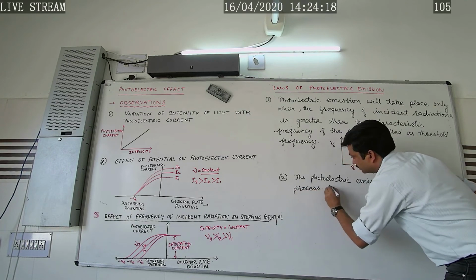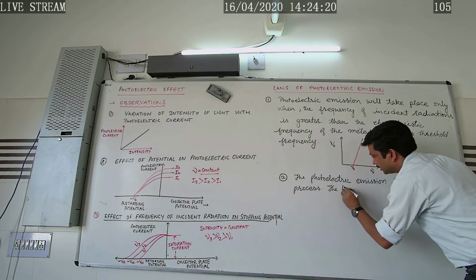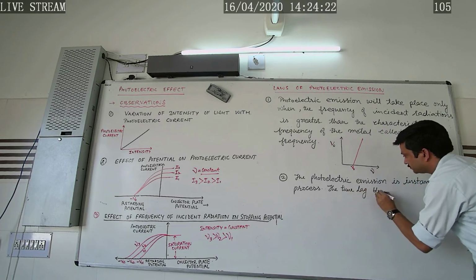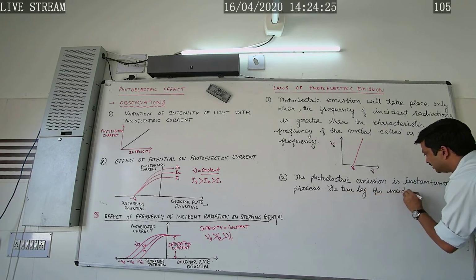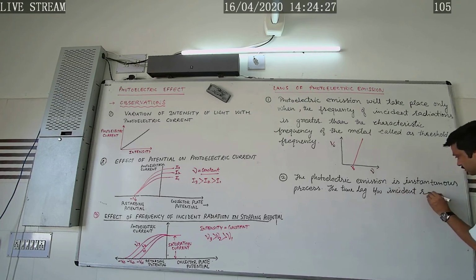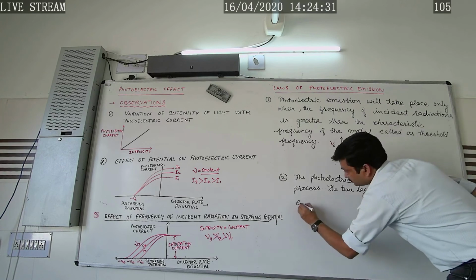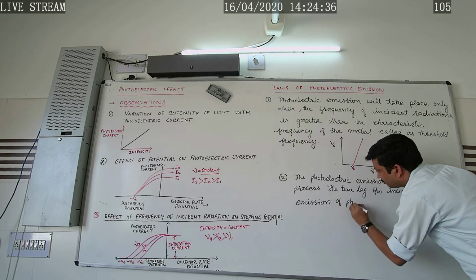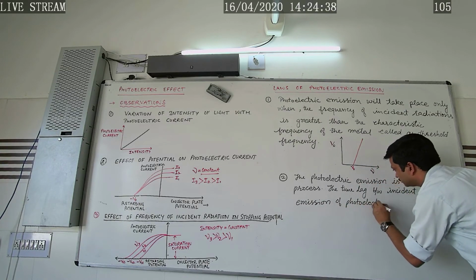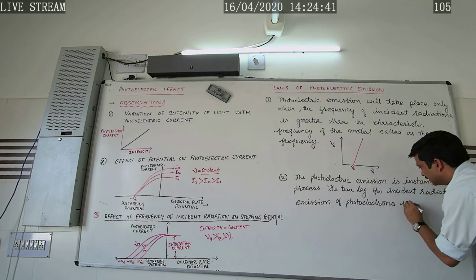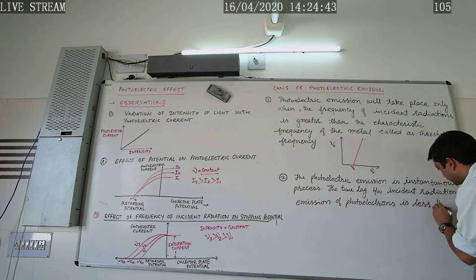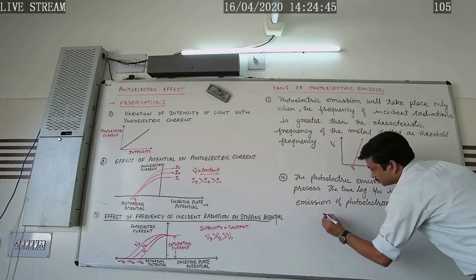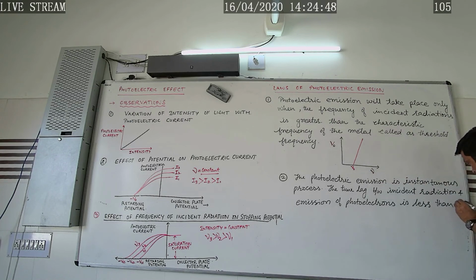That is, the time lag between incident radiation and emission of photoelectrons is less than 10 to the power minus 9 seconds.